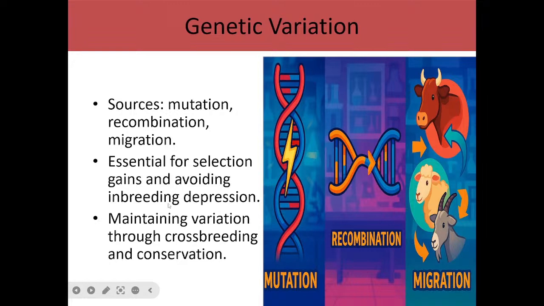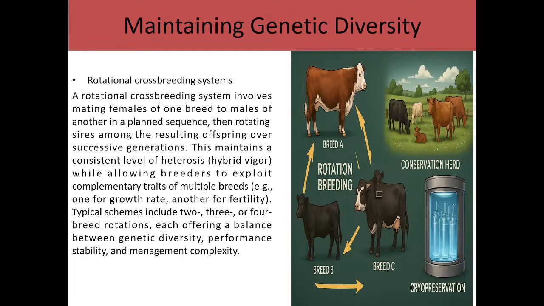So, which means for us to be able to continue in animal breeding, we should be able to allow variability. We should be able to allow all these animals to move from one place to another, so as to give us the selected trait that we are actually looking for. So, maintaining genetic diversity. Rotational crossbreeding system is another very powerful tool that people use.